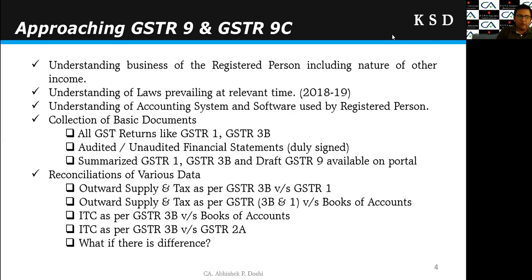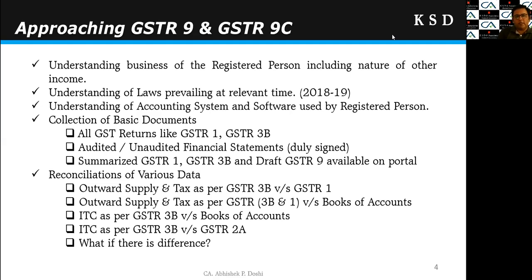Say, for example, for the GST enabled things, you have to pass the entry to the GST voucher. But I have passed the entry for sales to a general voucher. So it may happen that that entry does not get reflected in my GSTR1 or GSTR3B. And at the end of the year, there may be a difference between the GSTR data and books of accounts. So it is very useful to know which software is used and how that software operates.